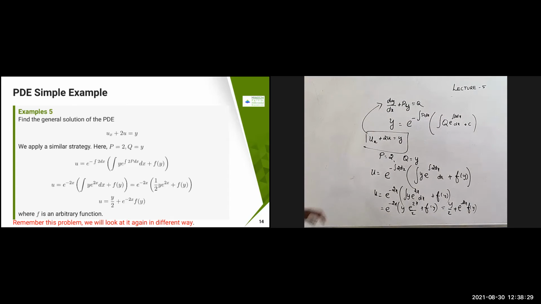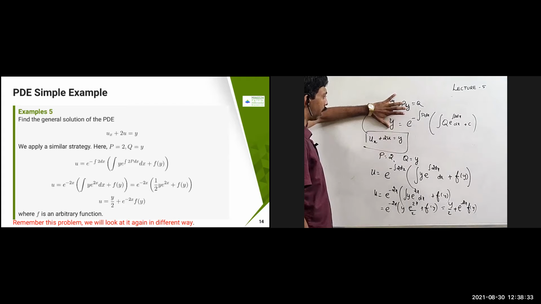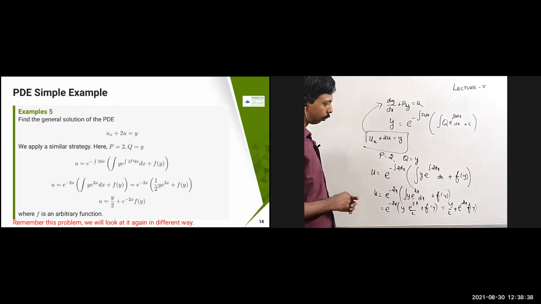Whatever problem I'm having, I know that setup in the ODE, same kind of logic I'm applying. Wherever a constant is there, you have to think wisely and then apply it.